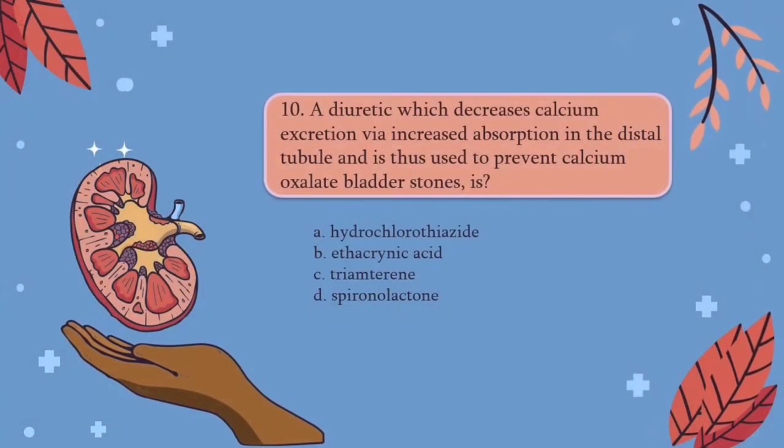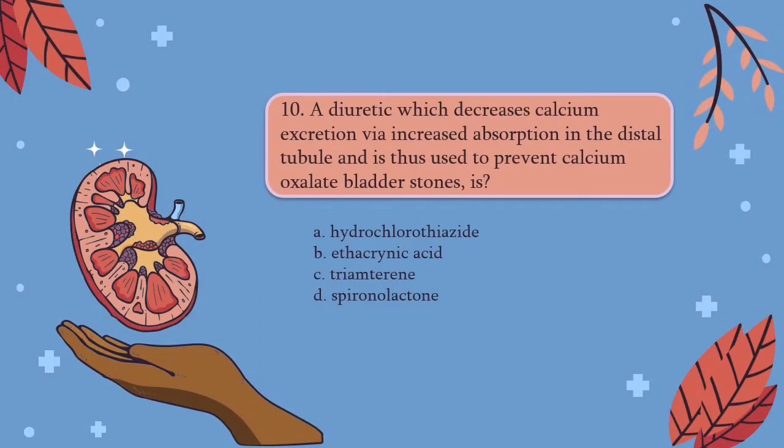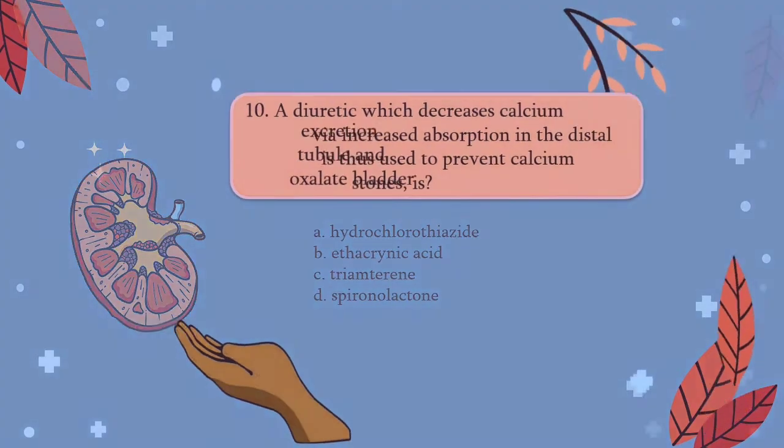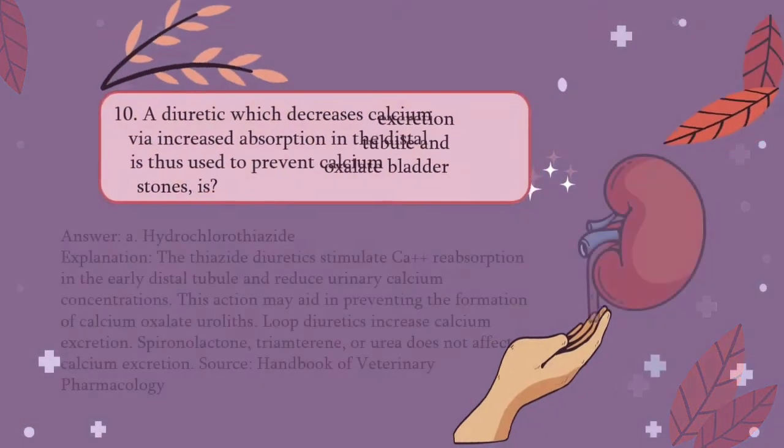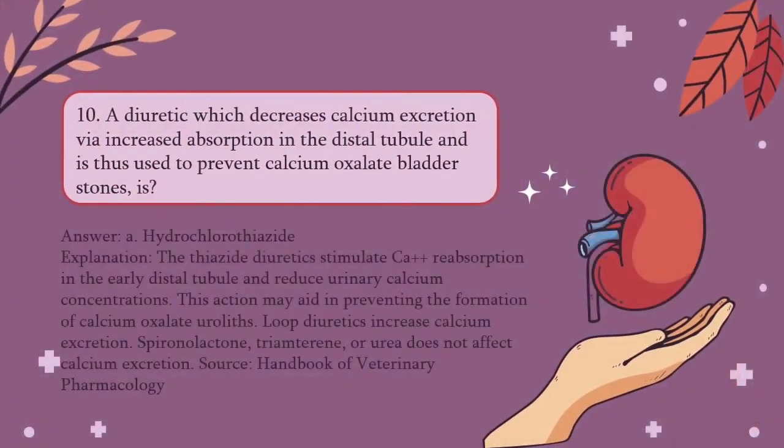For question number 10, we have a diuretic which decreases calcium excretion via increased absorption in the distal tubule and is thus used to prevent calcium oxalate bladder stones is A. Hydrochlorothiazide, B. Ethacrynic acid, C. Triamterene, D. Spironolactone. The answer for that would be A, because the thiazide diuretics stimulate calcium reabsorption in the early distal tubule